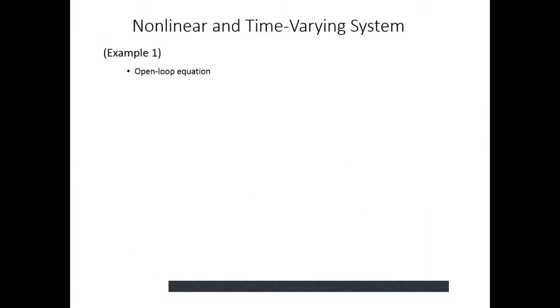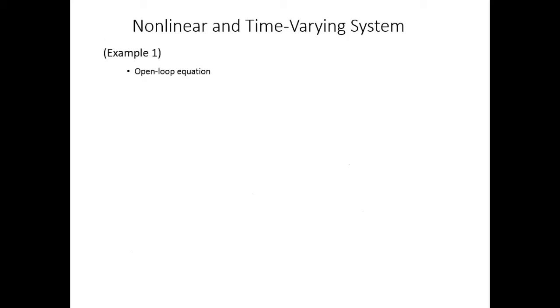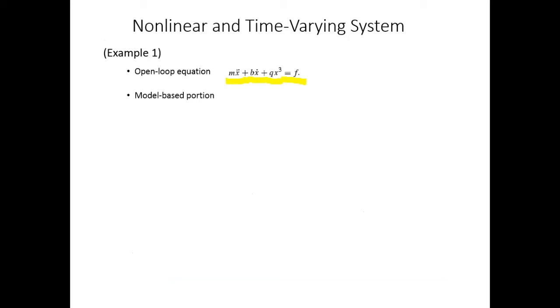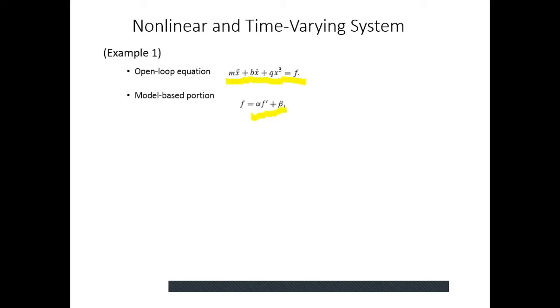Let's take an example. The open loop equation of this example is m x double dot plus b x dot plus q x cube is equal to f. So if we apply the partitioned control law, then the model based portion will hold this equation. F is equal to alpha f dash plus beta, where alpha will be equal to mass and beta will be equal to this non-linearity. And this will help to linearize the feedback signal.